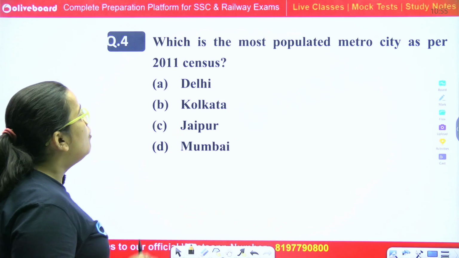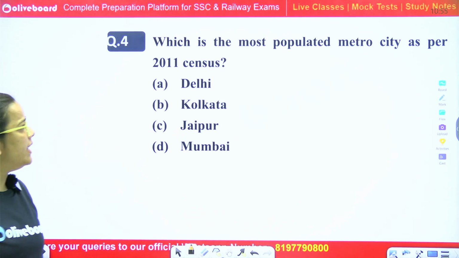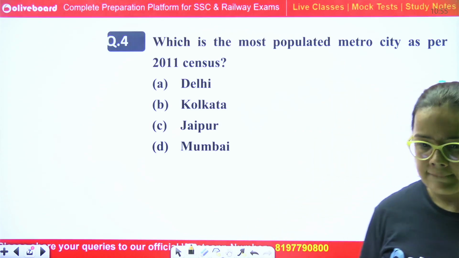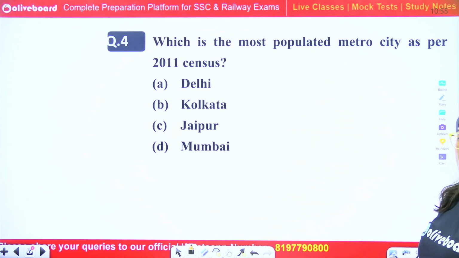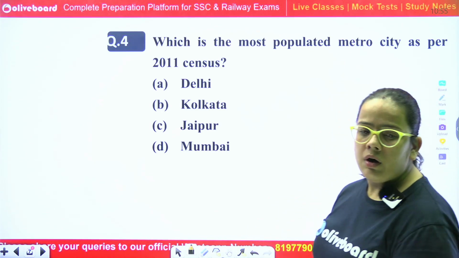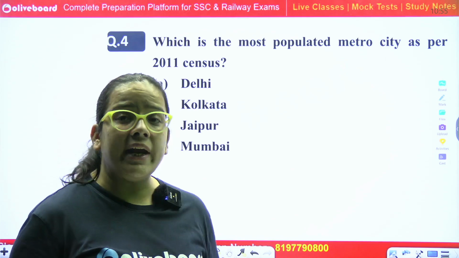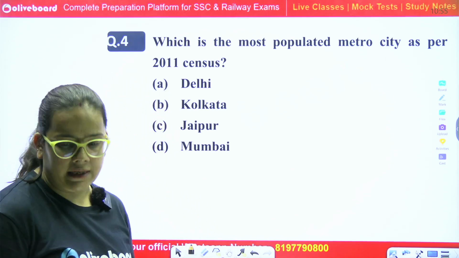Which is the most populated metro city as per the 2011 census? Delhi, Kolkata, Jaipur, Mumbai.